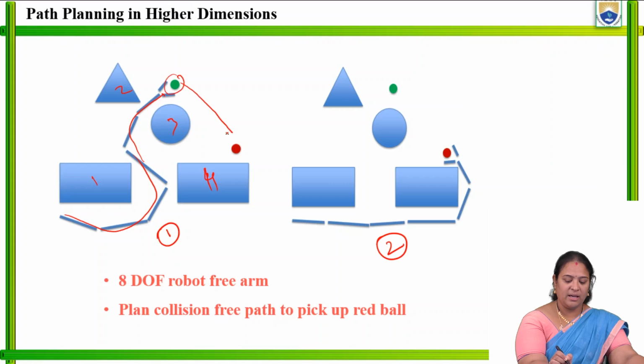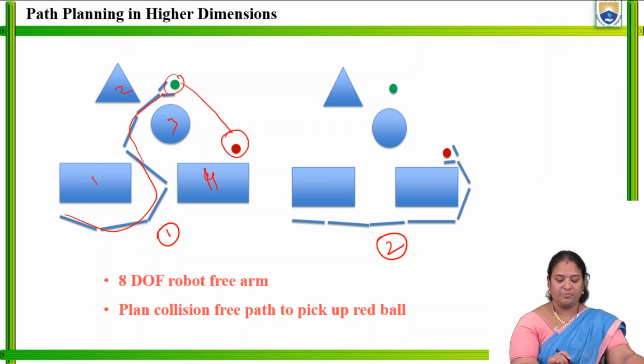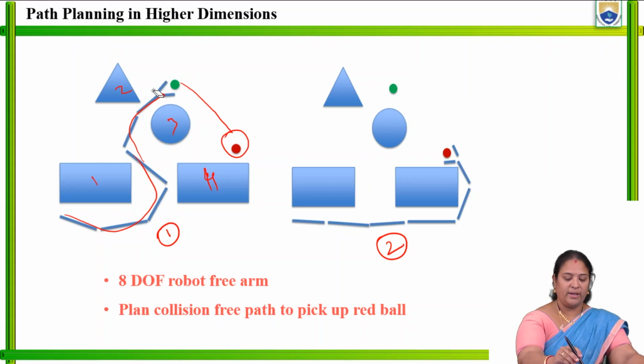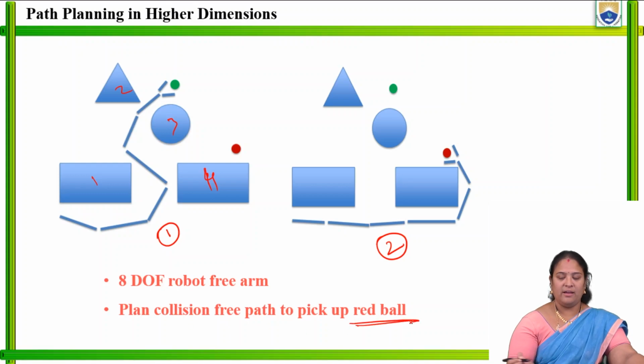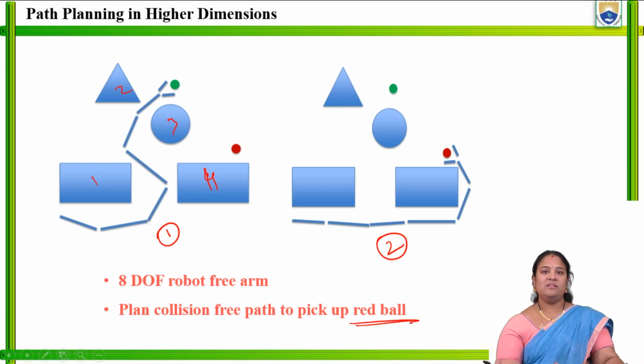Then it is coming and will hold this particular object. So in this movement, generally what we need to plan is to catch the red ball. The plan is to catch the red ball, that is, the robot has to move the red ball.